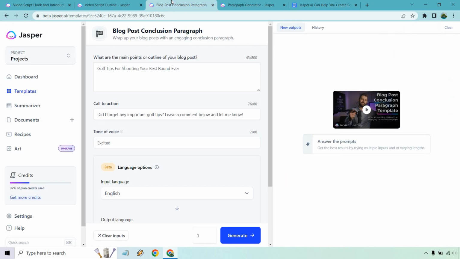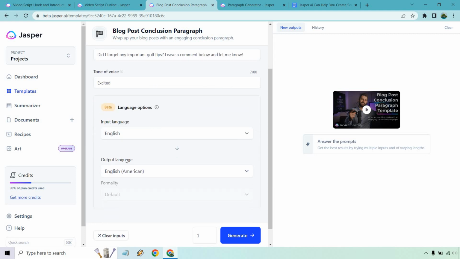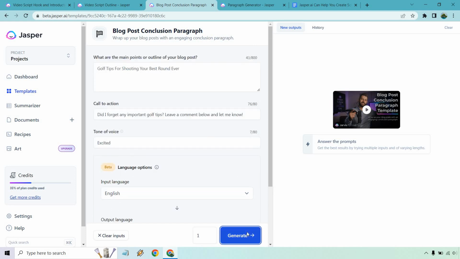Last but not least, we have our blog post conclusion. Okay. Once again, we have our main title. We have a call to action. Given the fact this is going to be a video script, we can say something like, did I forget any important golf tips? Leave a comment down below and let me know. Let's create one and see what we get.